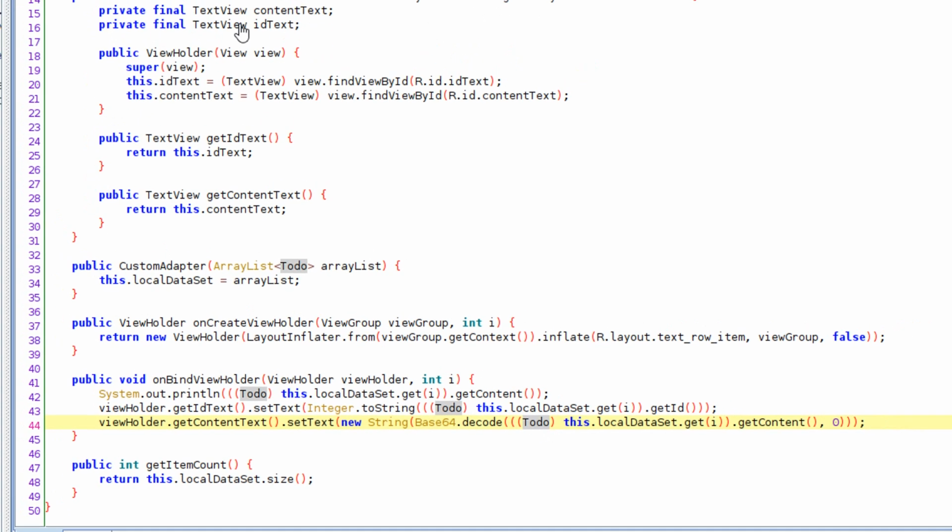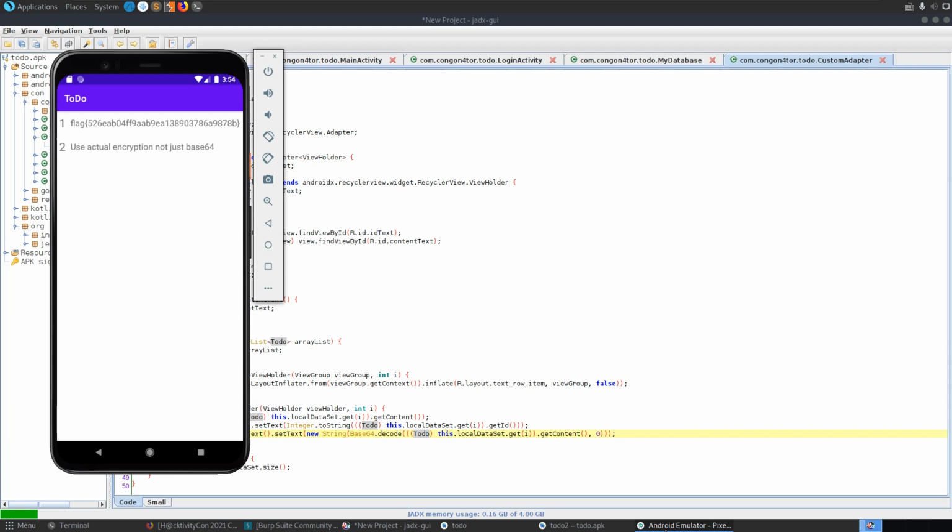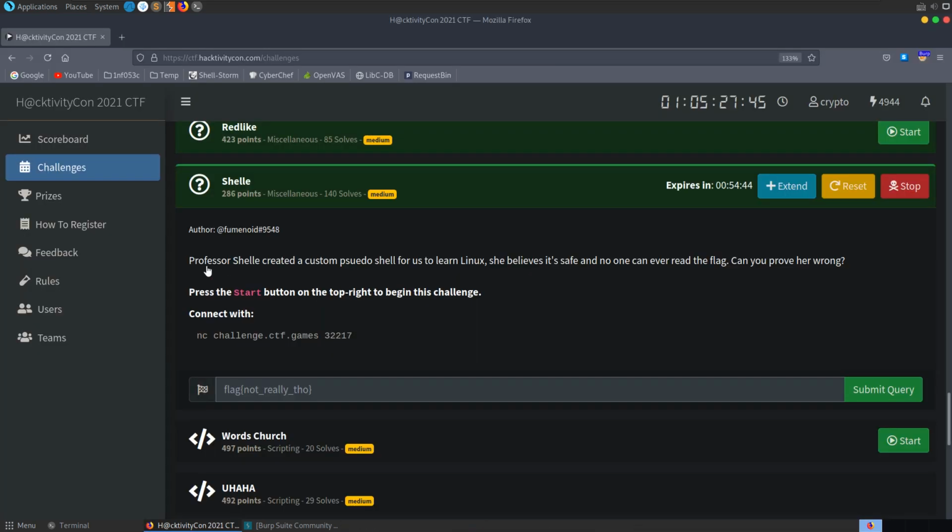So we could have probably solved this without using an emulator at all. The next challenge is called Shelle. It's a misc challenge, and the description says Professor Shelle created a custom pseudo shell for us to learn Linux. She believes it's safe and no one can read the flag. Can you prove her wrong?